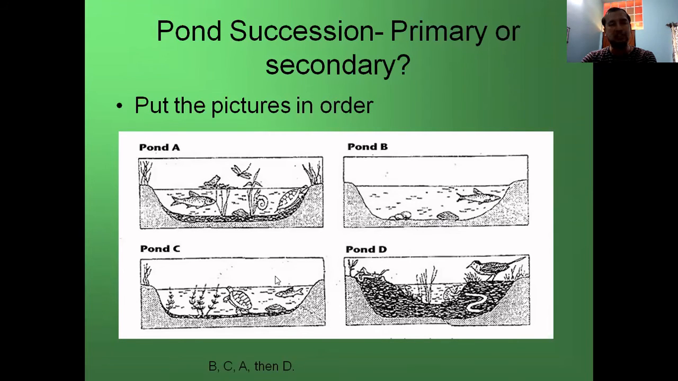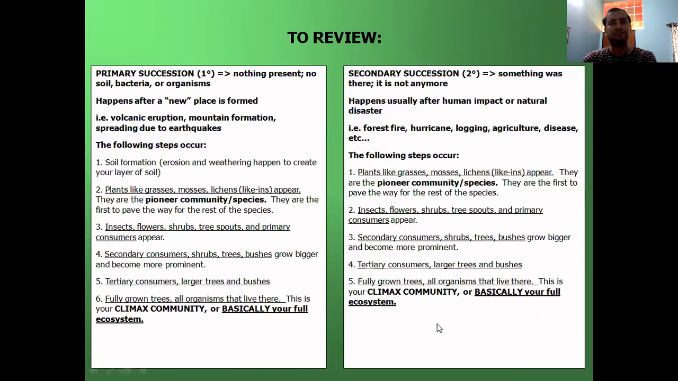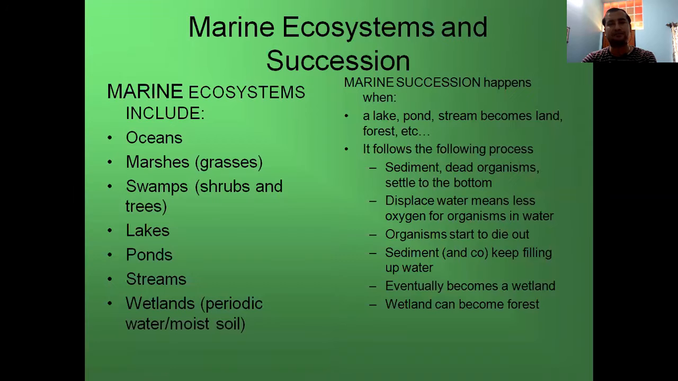Then first B, then C, then A, and then finally D. So to review the two succession processes: primary succession, nothing present, no soil, bacteria or organism. Secondary succession, something was there and it is not anymore due to destruction or natural calamity.